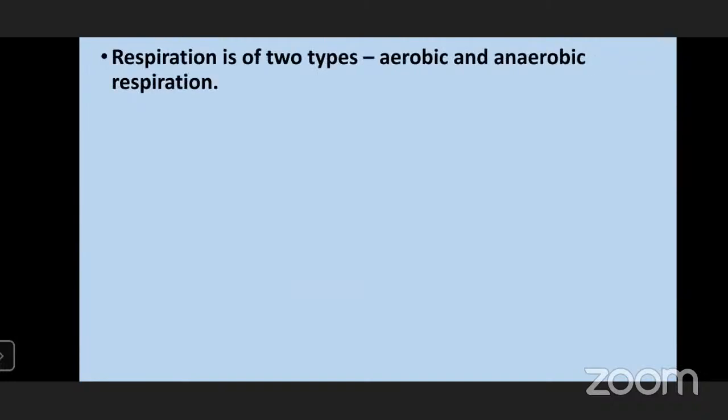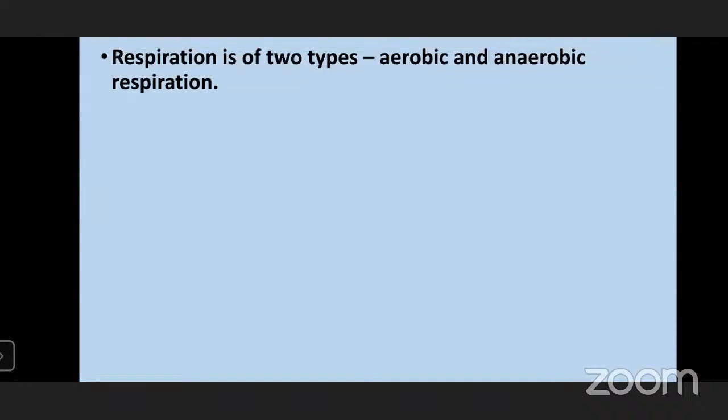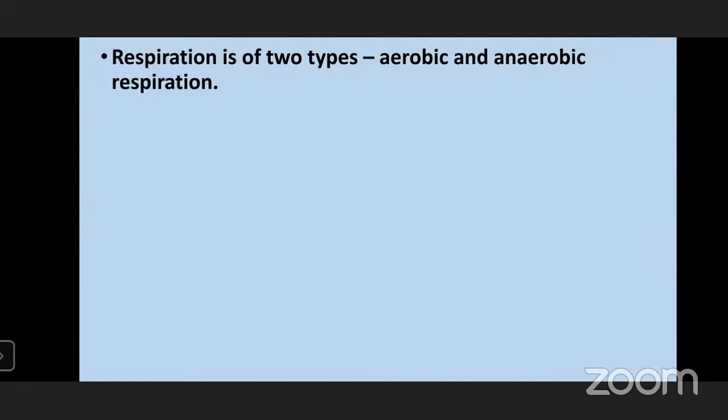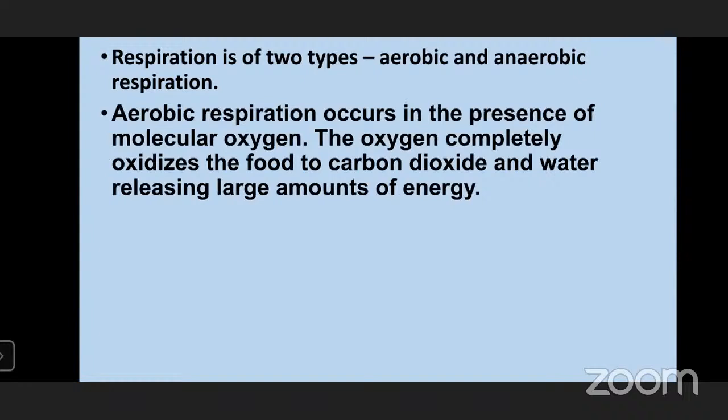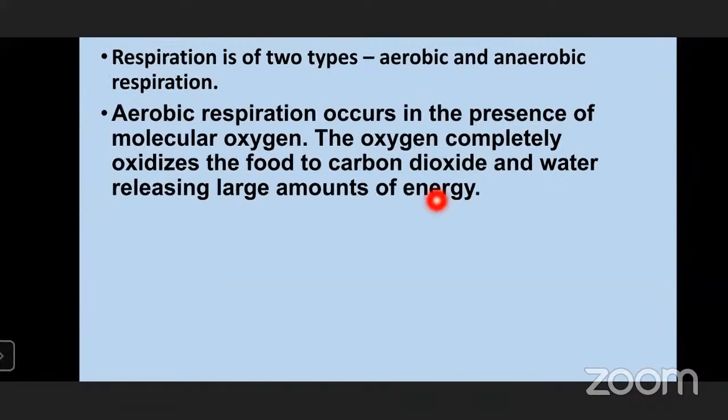Okay, so the next thing is that respiration is of two types, aerobic and anaerobic respiration. Already you must have learned in your earlier classes the meaning of aerobic and anaerobic respiration. So what is aerobic respiration? It occurs in the presence of molecular oxygen. So aerobic respiration means it takes place only in the presence of oxygen. If there is no oxygen, then aerobic respiration cannot take place.